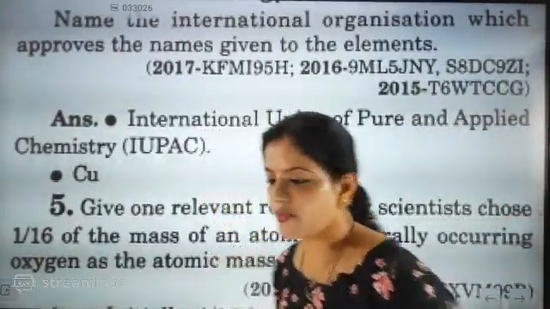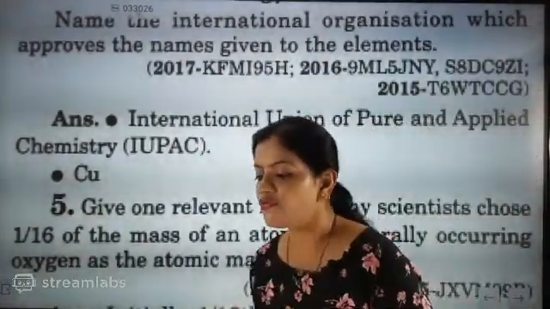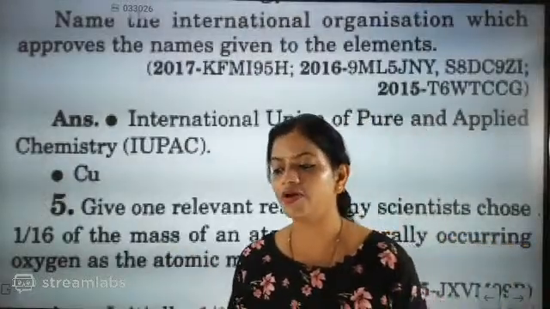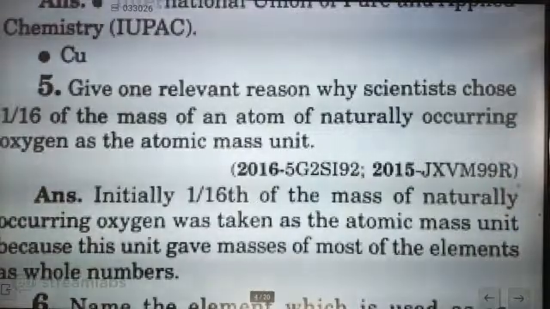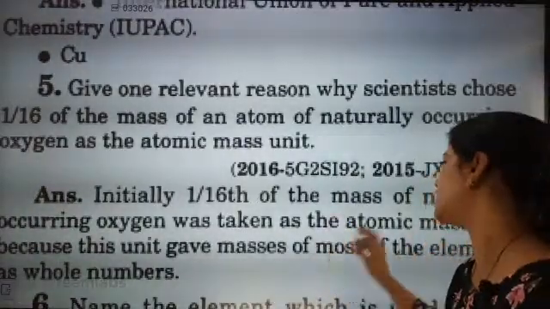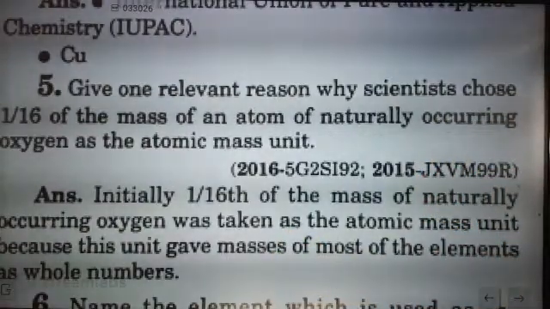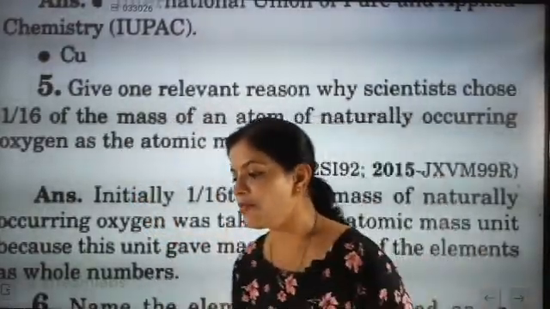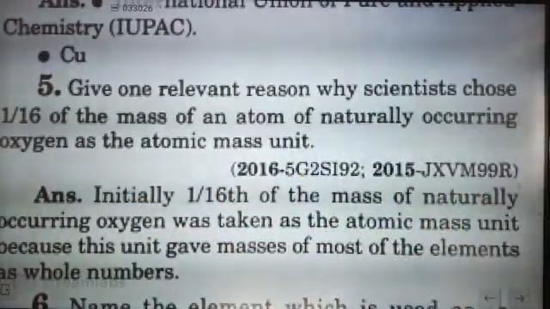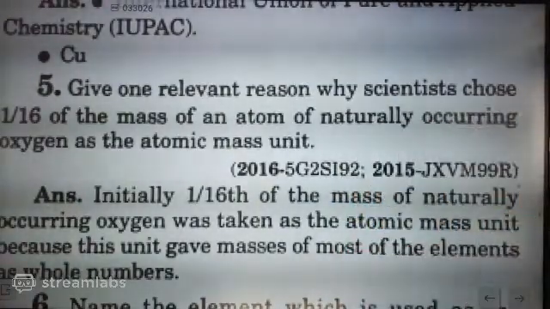Today I am going to teach very important properties. Now, give one relevant reason why scientists chose this, because it is exactly for finding the relative mass. Whenever it is compared, it is always given as a whole number. Initially 1/16 of the mass of naturally occurring oxygen was taken as the atomic mass unit, because this unit gave masses of most of the elements as whole numbers. It gives the relative mass of the element in whole number. Absolutely correct, Ashwin. It is always giving masses in whole numbers, and because of that it was preferred.